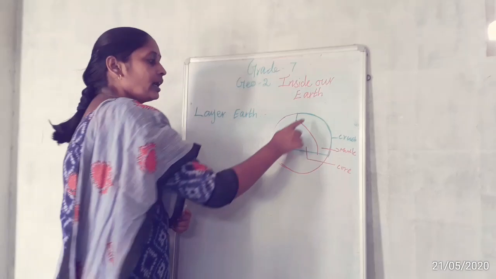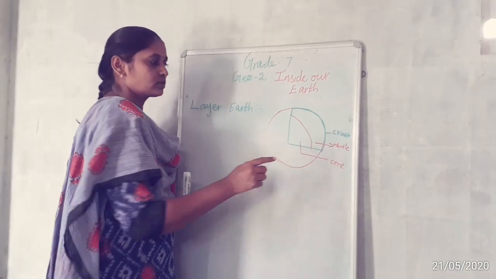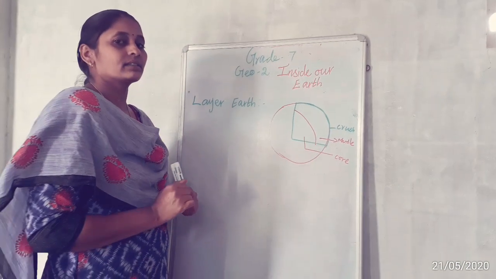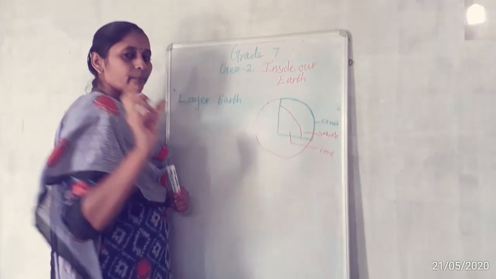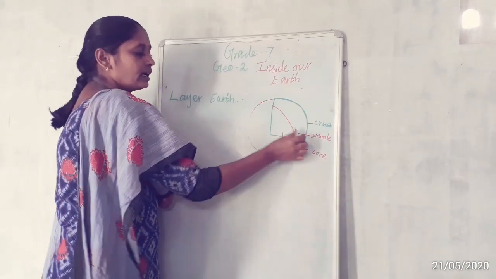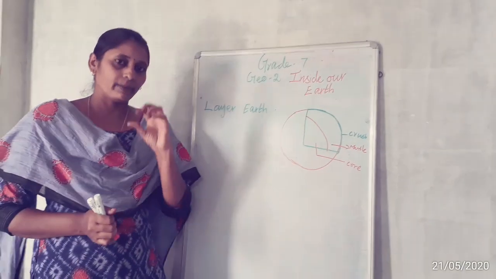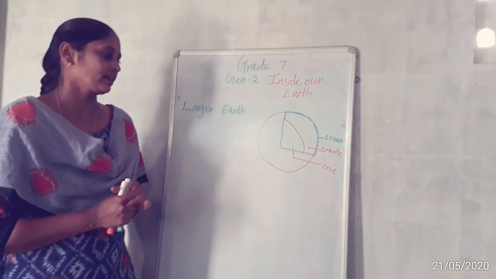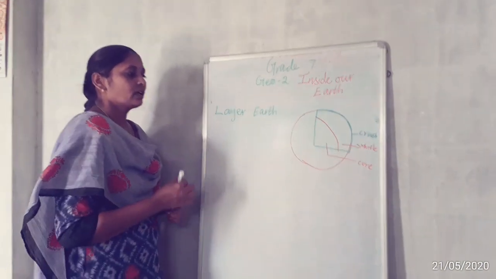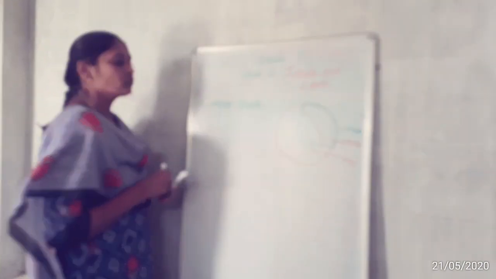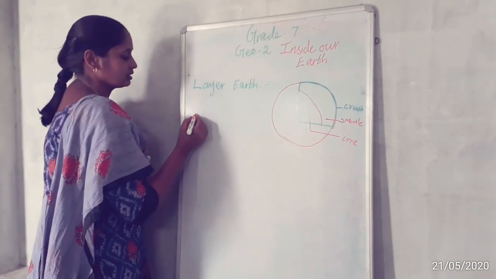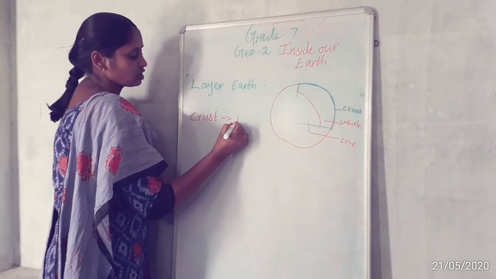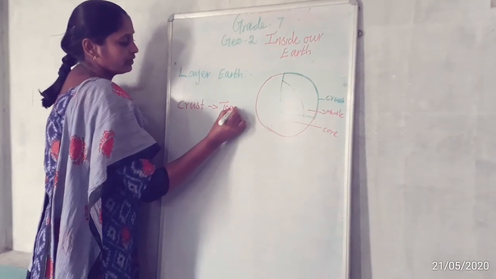Like I said with the egg, the shell of the egg is like our crust, the white part of the egg is like our mantle, and the yellow part is our core. This way we can understand it best. So crust is the topmost layer of our earth.